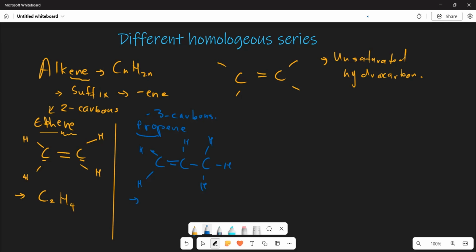How many carbons do we have here? You're having three carbons. The hydrogens, how many do you have? It's 1, 2, 3, 4, 5, 6. So this is going to be 6. Now, let's say we are asked to write down the condensed structure of this.